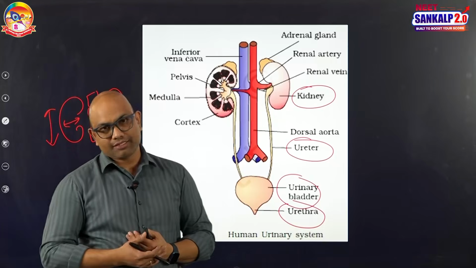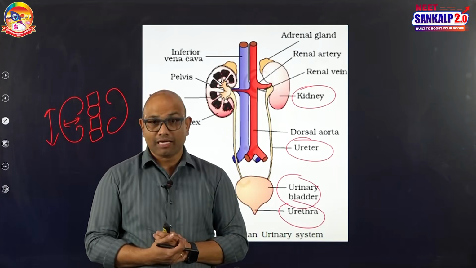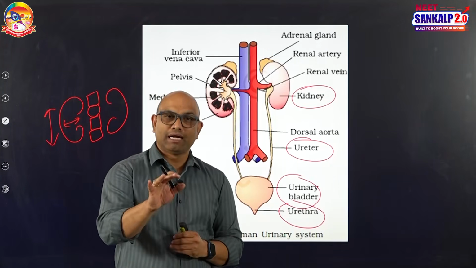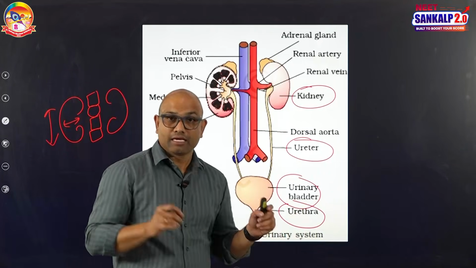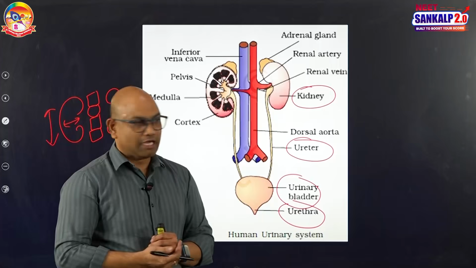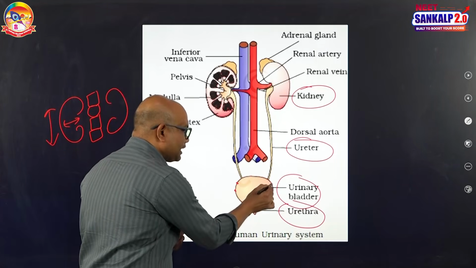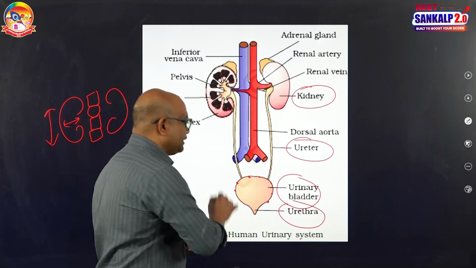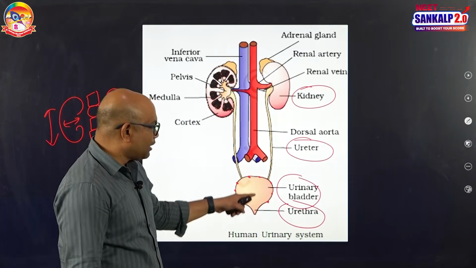The urinary bladder is a sac-like structure located ventral to the rectum in humans, and its function is to temporarily store the urine. The wall of the urinary bladder has transitional epithelium and consists of smooth muscles. On the wall of the urinary bladder, there are receptors which indicate urine accumulation in the bladder, called stretch receptors. The bladder opens into the urethra.